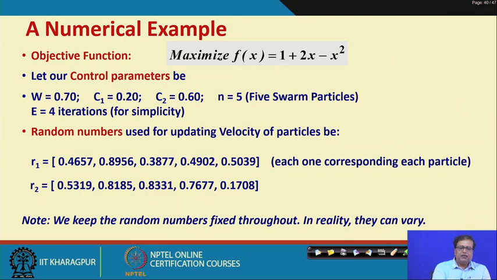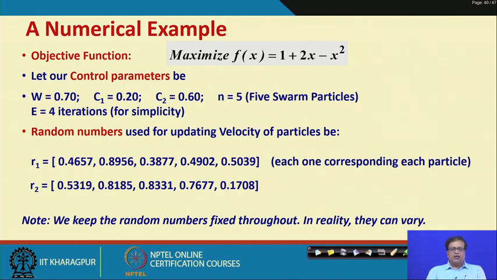We take w equal to 0.7, the weight for the velocity, C1 and C2, the coefficients for global and local, as 0.2 and 0.6, and 5 swarm particles. For simplicity's sake we take only 4 iterations.